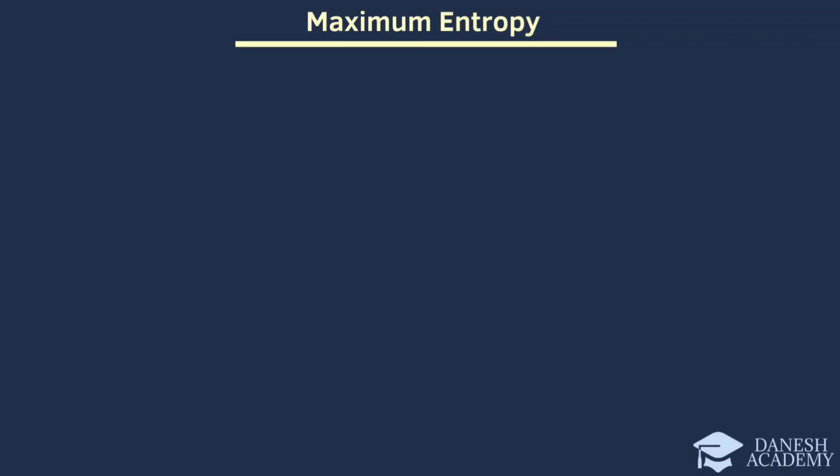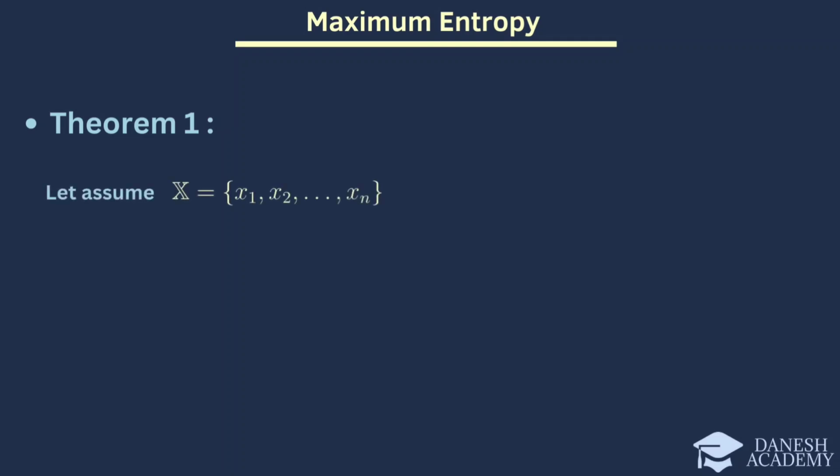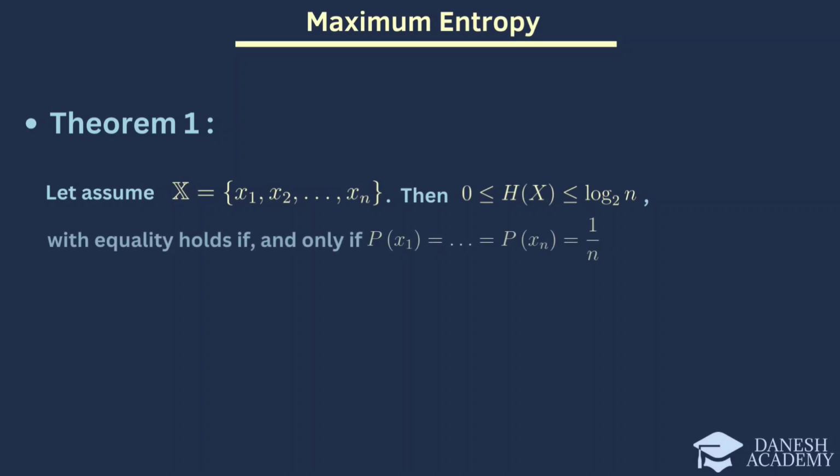On this slide, we present Theorem 1, which addresses the concept of maximum entropy. Let's assume a sample space X. According to the theorem, the entropy of the sample space satisfies the following inequality, where n is the number of possible outcomes in the sample space. Equality holds if and only if the probabilities of all outcomes are equal.